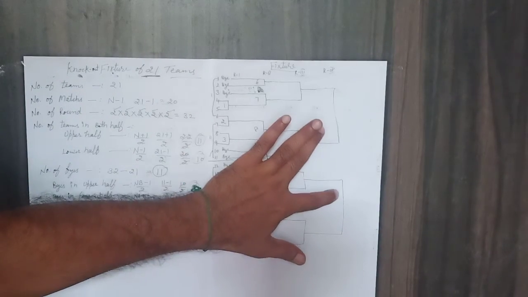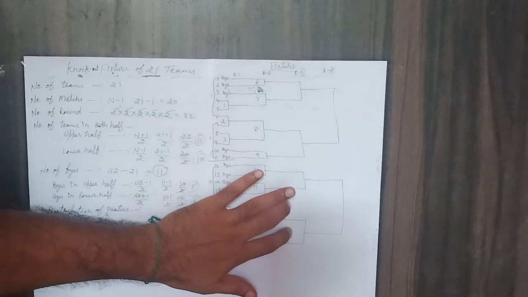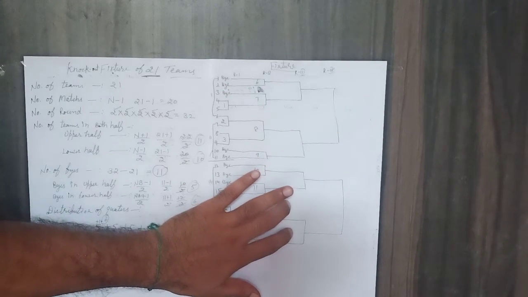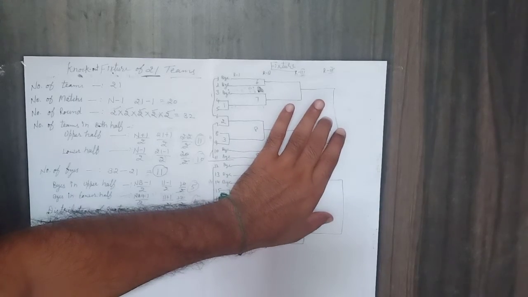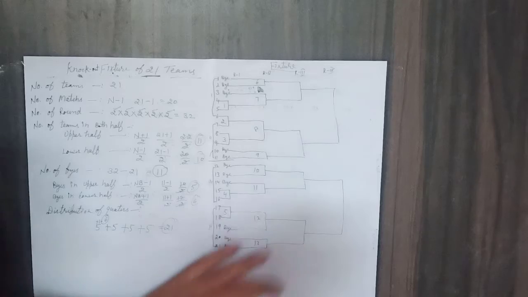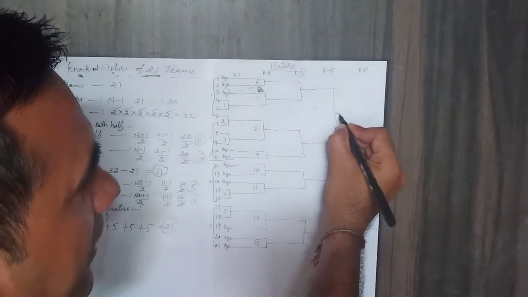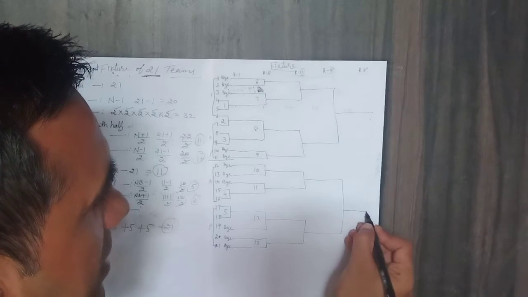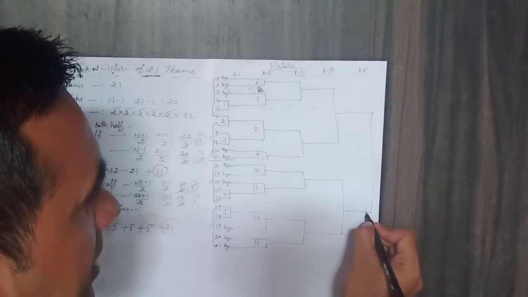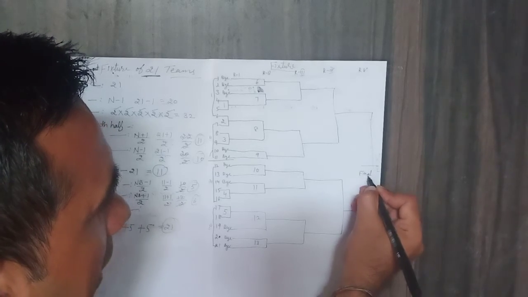This is the quarter-final stage: top 8 teams will play against each other. Then the semi-final stage: top 4 teams play against each other. After that, the final. The winner of this match in round number 5 and the winner of this match will play against each other. Here we have the final match.